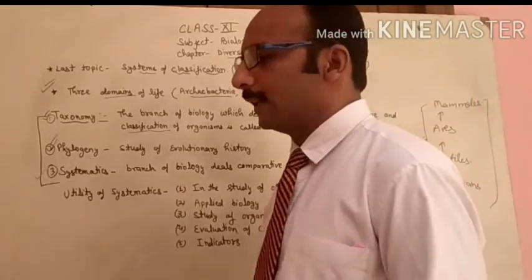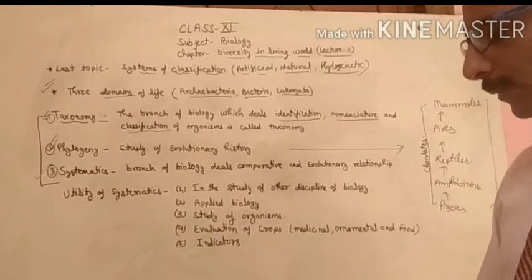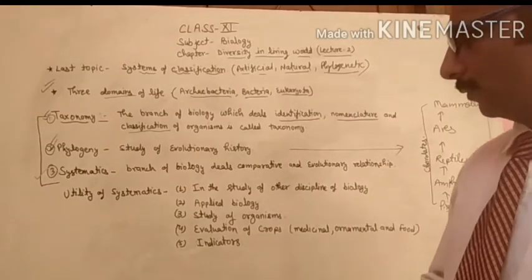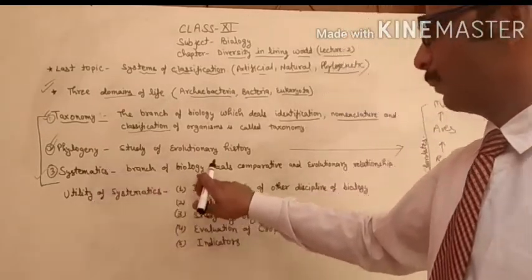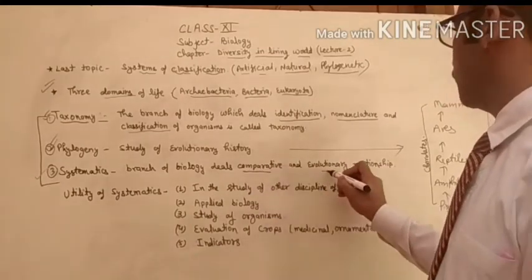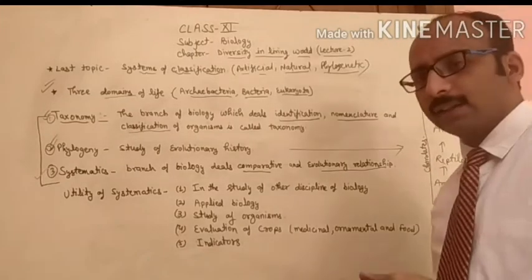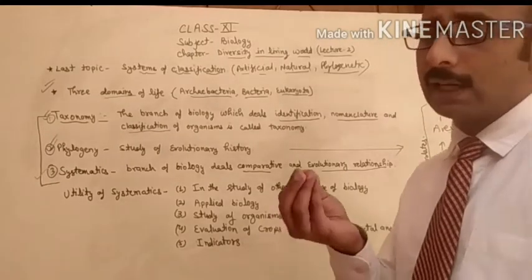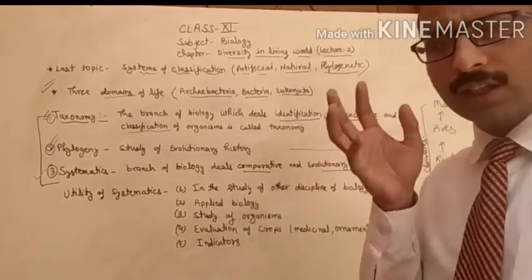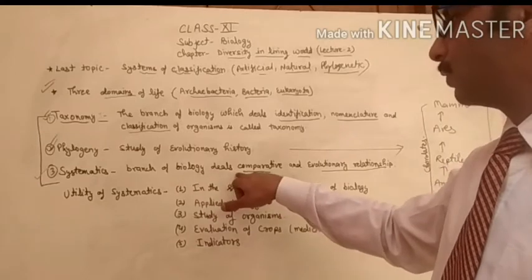Next one is the systematics. Systematics means the method of classification. Systematics is a branch of biology that deals with comparative and evolutionary study of evolutionary relationships. Systematics means the method of classification, meaning the basis on which you have to classify any organism.